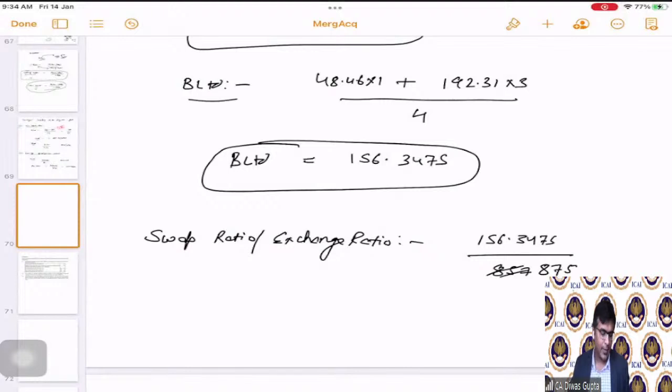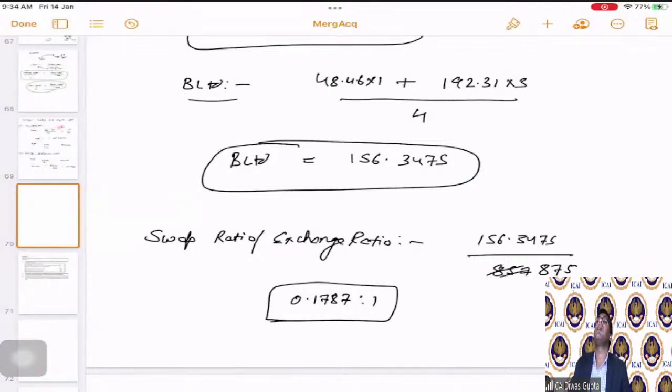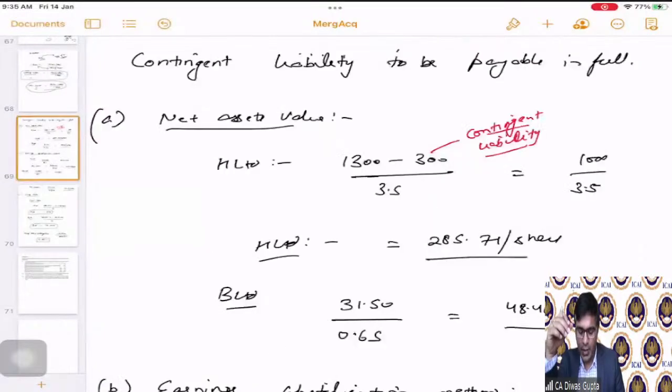So this will give us 156.3475 divided by 875, which is 0.1787. This is the swap ratio as per the question. Okay, students. This is the swap ratio that is asked in the question to be calculated.